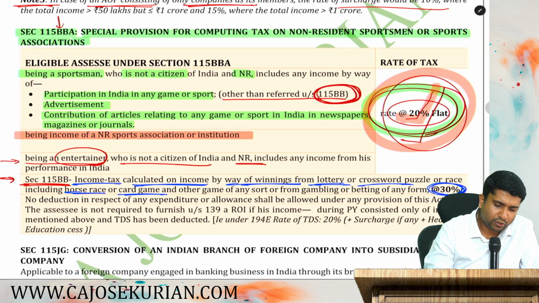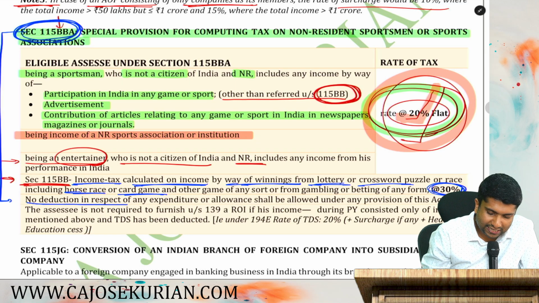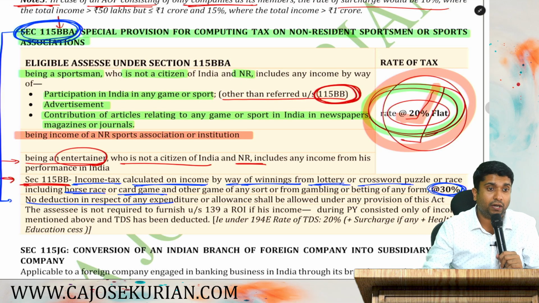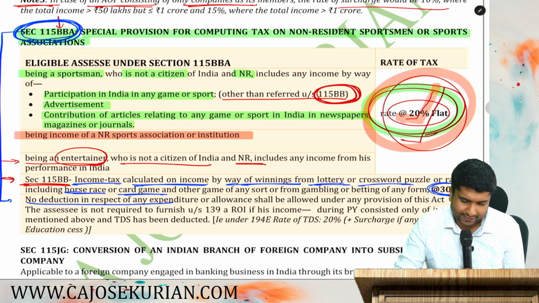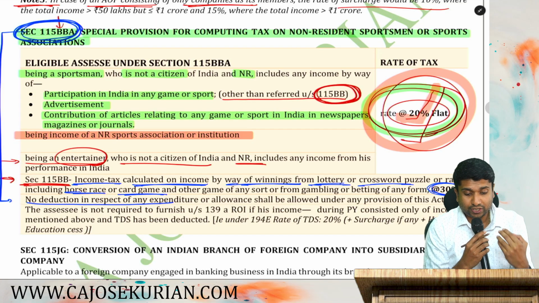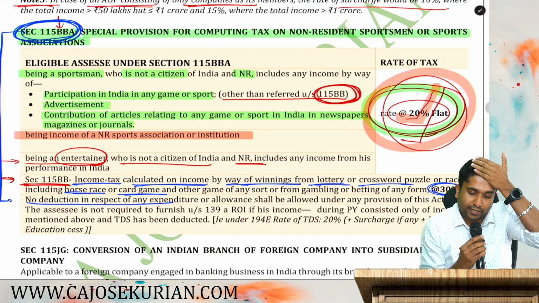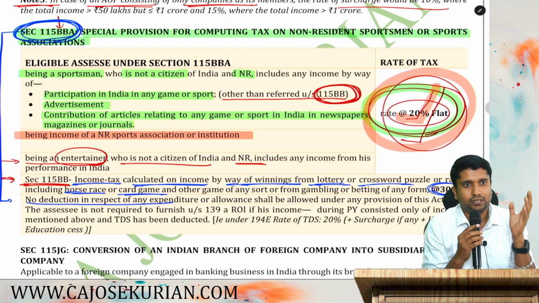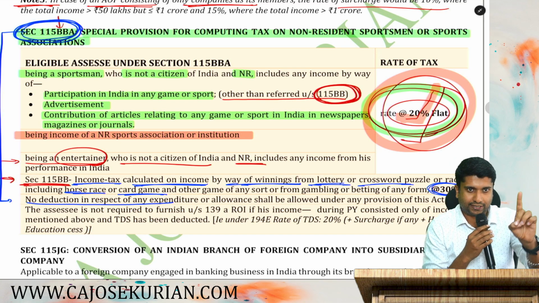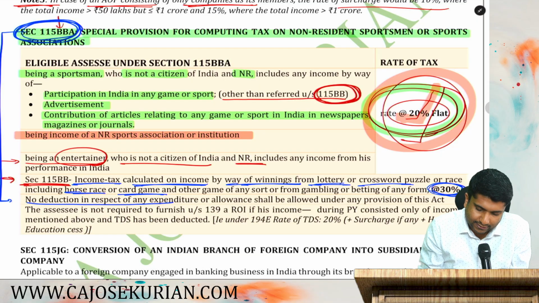Now, when you compute income under section 115BBA, you are not supposed to claim any deduction for any expenditure. That is point number 1. So friends, listen, when you compute income which we have mentioned under 115BBA, you are not supposed to claim any expenditure as a deduction. It's actually a flat rate taxation. Whatever income you have is subjected to what rate? 20% rate of tax. That's why it is called flat. You are not supposed to claim any expenditures as deduction.